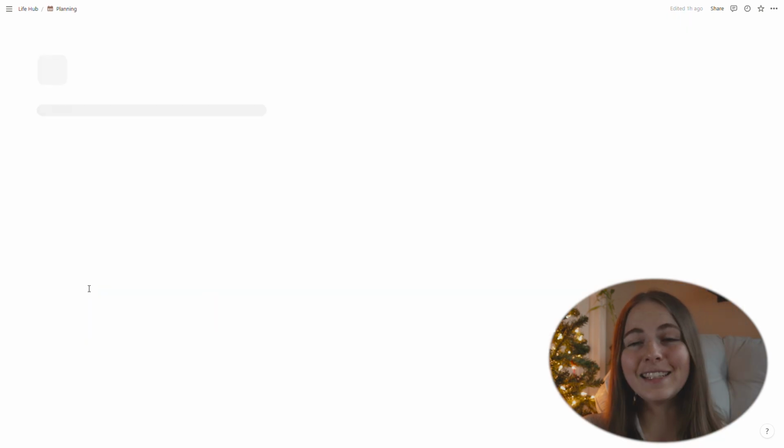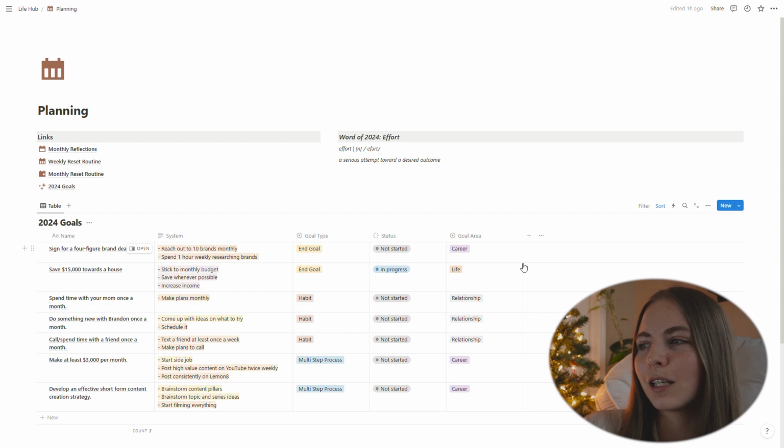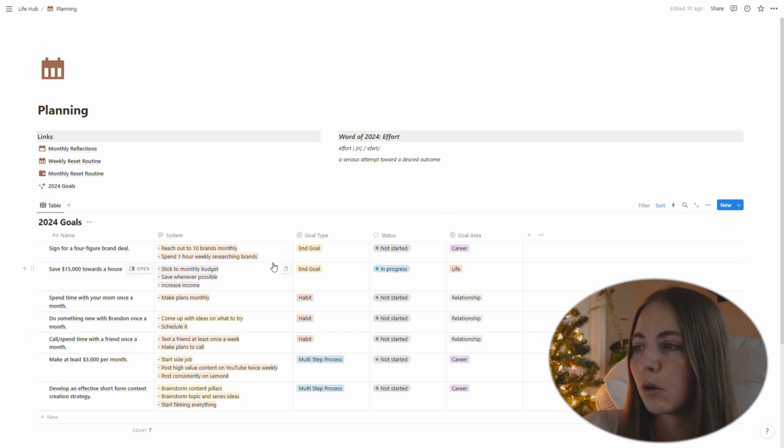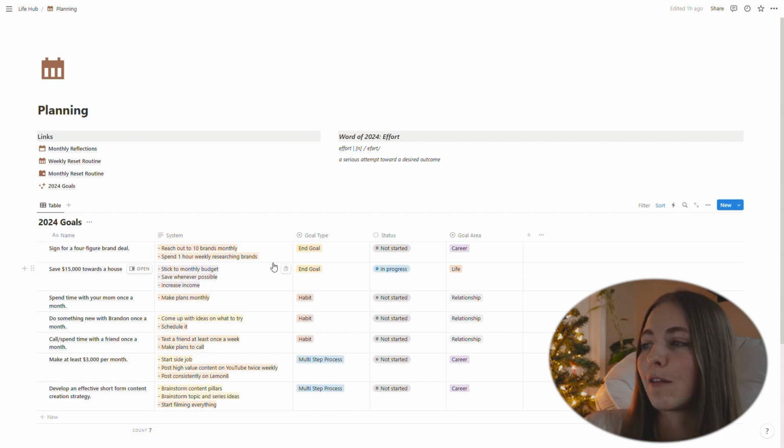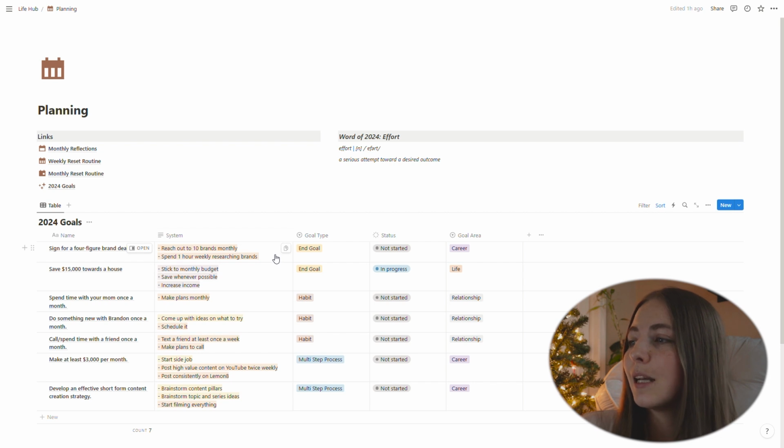And then my planning hub, this I still have a little bit more I would like to flesh out, but I do have my 2024 goals in here. I have the systems that I am planning to use in order to achieve those goals. So for something like sign a 4-figure brand deal, I have reach out to 10 brands monthly, spend 1 hour weekly researching brands. And then I have the goal type.